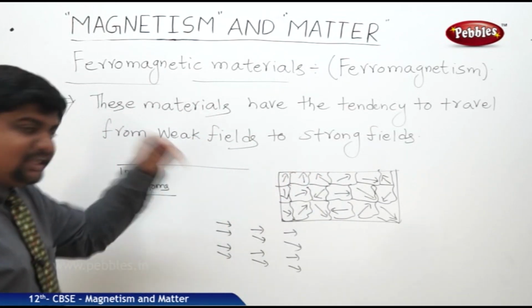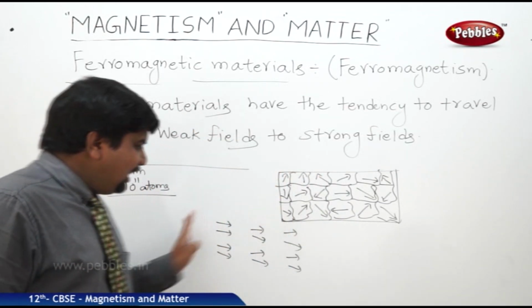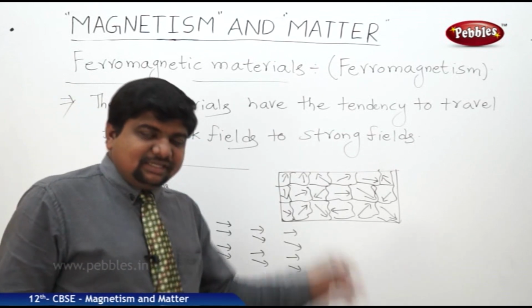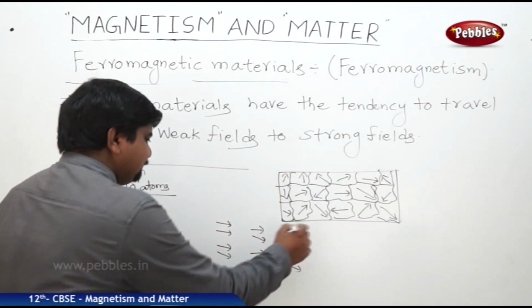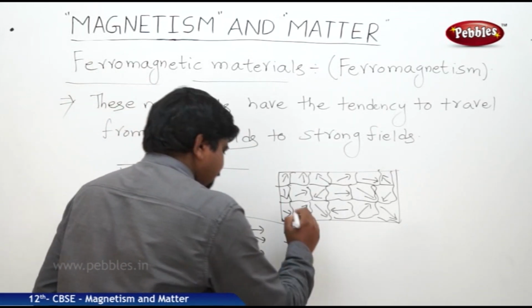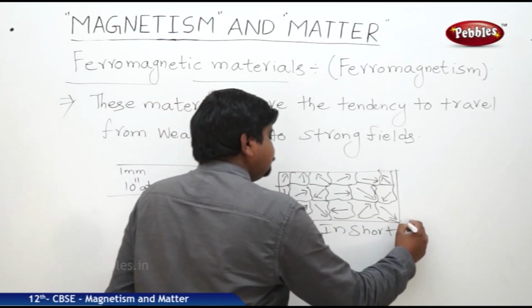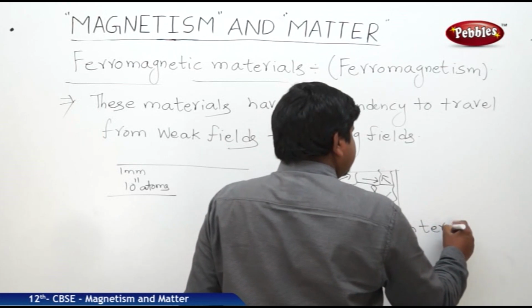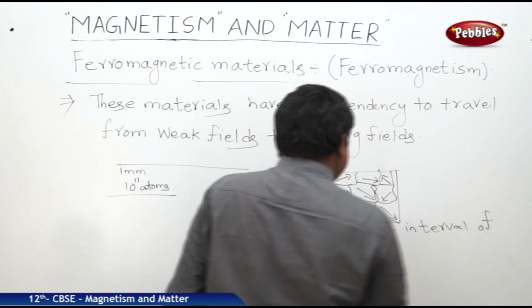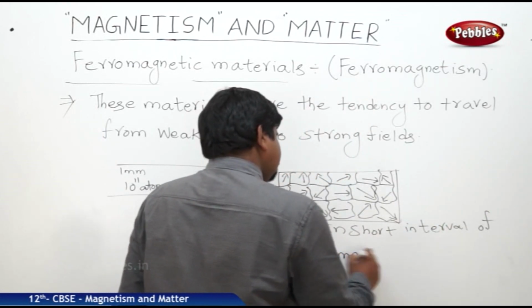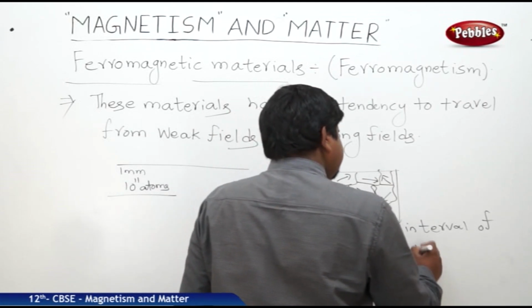Strongly means it won't take much time to align. The alignment in the ferromagnetic material takes place in a very, very short interval of time.